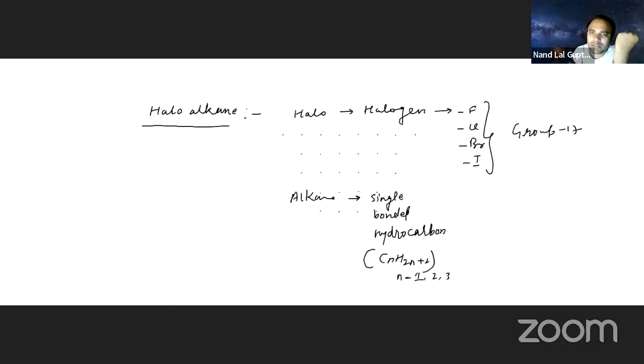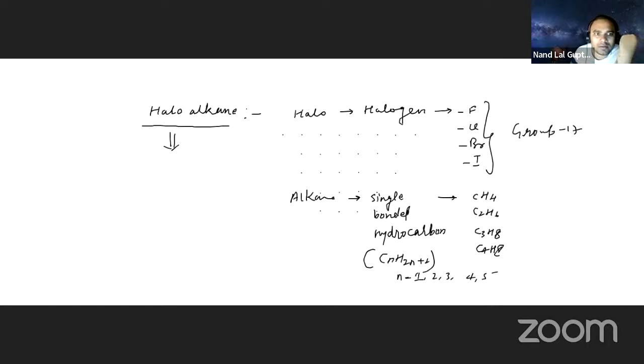So here, alkane can be CH4, it can be C2H6, it can be C3H8, or it can be C4H10. Then how can we define the term haloalkane?